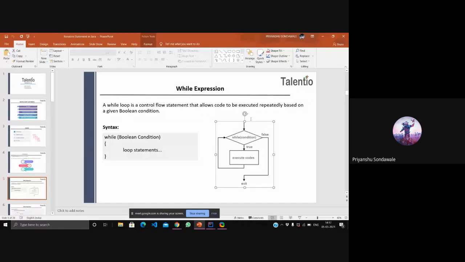The first step for a while expression is that we provide an initial value to the control variable, above the while condition, and after that we enter the while. We check whether the condition is true or false. If true, the code inside the while loop gets executed. If false, whatever comes just after the while block gets executed. It's that simple. So this was the theory of the while expression, the while loop. Let's understand it better with the help of a simple program.